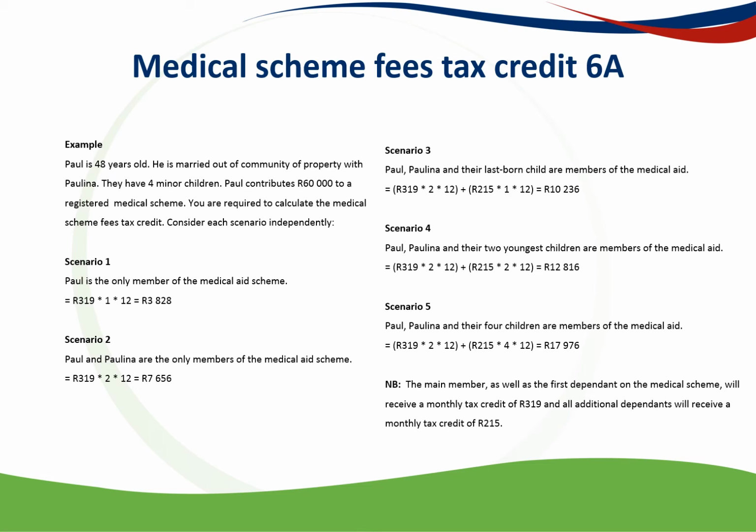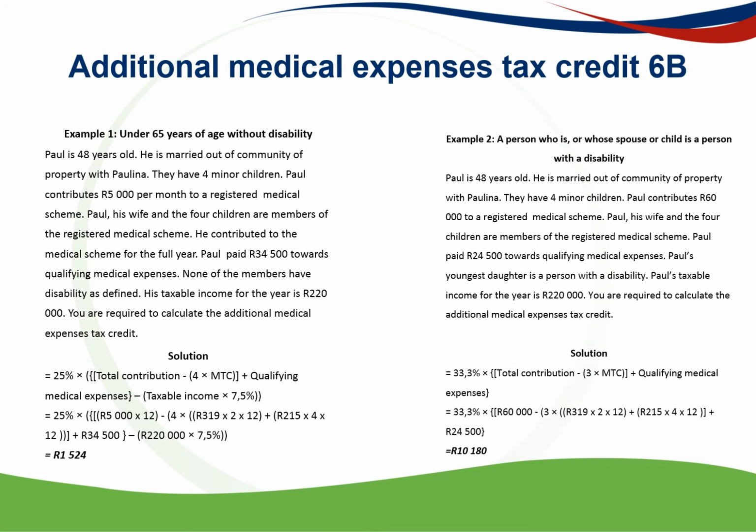Okay, so there's a lovely example here on Paul, and he's 48 years old, and if you go through it, it's very nice and explained very well. And next, you get an additional medical expenses tax credit called the 6B tax credit. That is over and above. So that's your second rebate that SARS has allowed for individuals to receive.